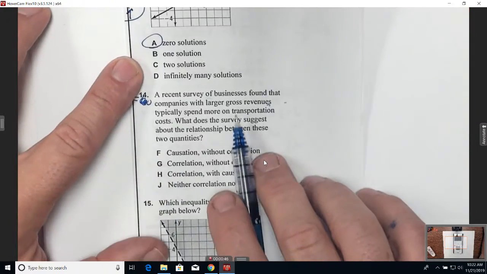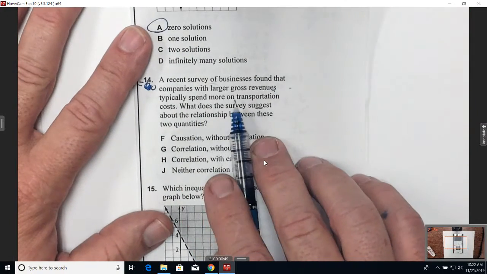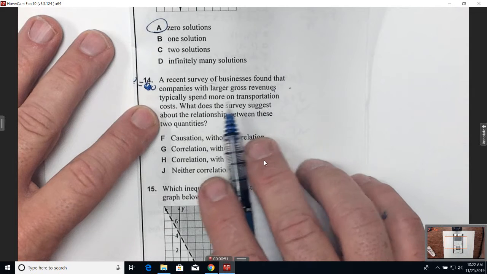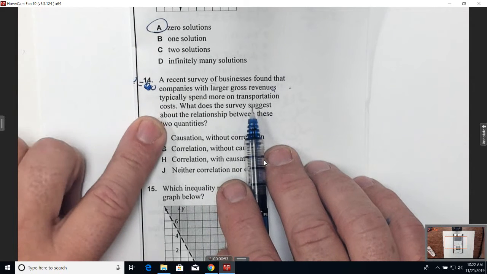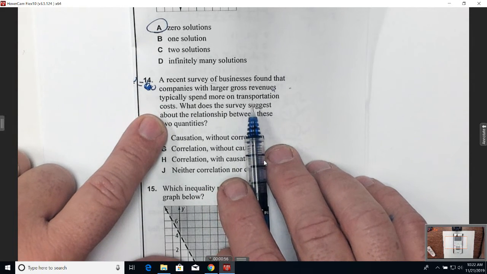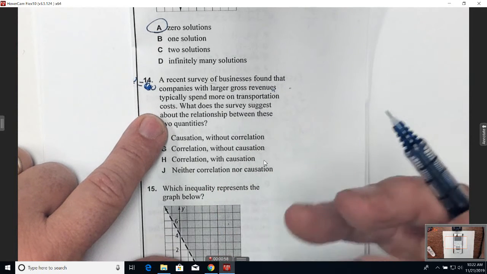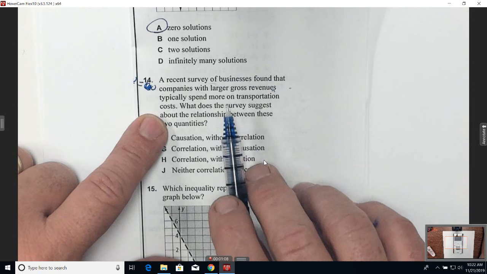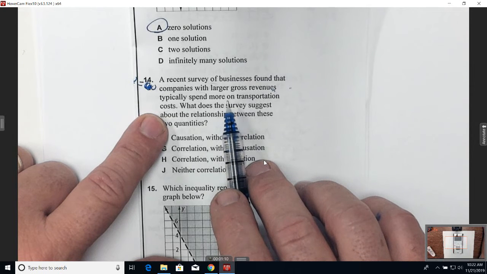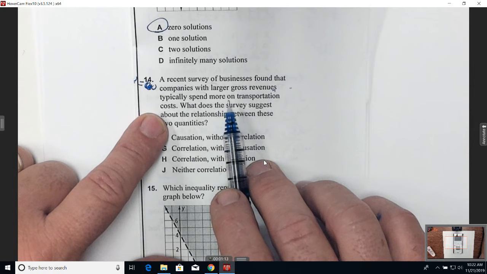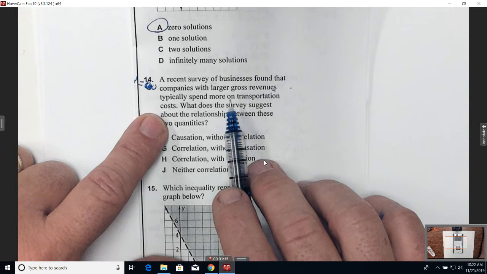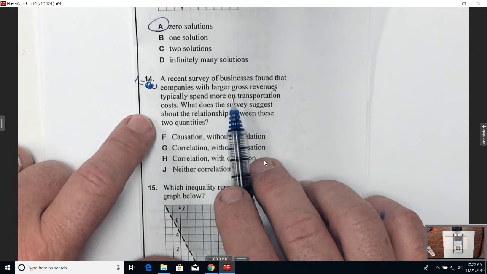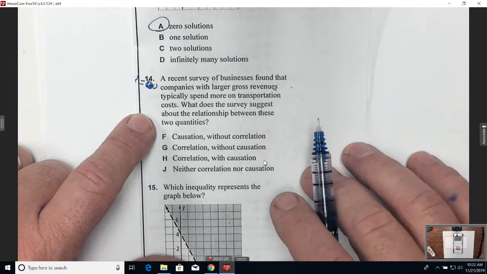14 says a recent survey of businesses found that companies with larger gross revenues spend more money on transportation. So what is a revenue? A revenue is the money you bring in. So this company brings in a whole bunch of money, right? And because they bring in a whole bunch of money, does that cause them to spend more money on transportation? You think? Because you bring in money, does that cause you to do this? Would it be a causation or an association? That's kind of what it's leading to.